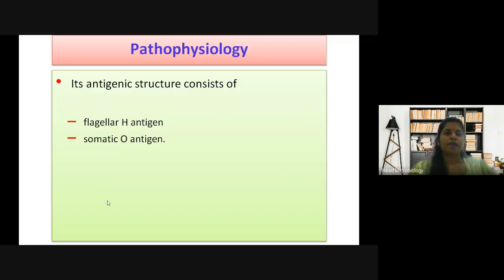Okay, now the antigenic structure. The bacteria consist of H antigen and O antigen. Have you all heard about this H and O antigen? Any idea?